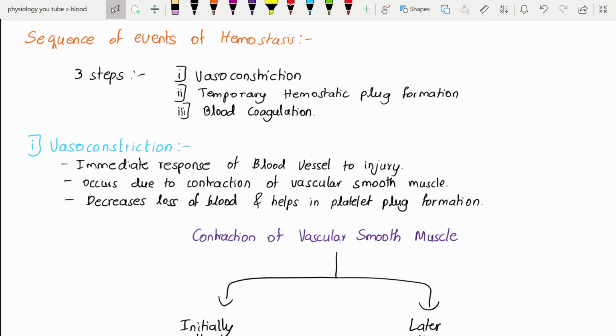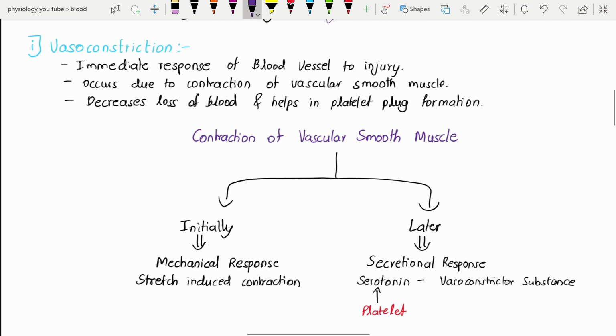Okay. Sequence of events of hemostasis. There are mainly three steps involved: vasoconstriction, temporary hemostatic plug formation, and blood coagulation. Firstly, vasoconstriction. Vasoconstriction refers to the constriction of the blood vessel. It is an immediate response of the blood vessel to the injury.